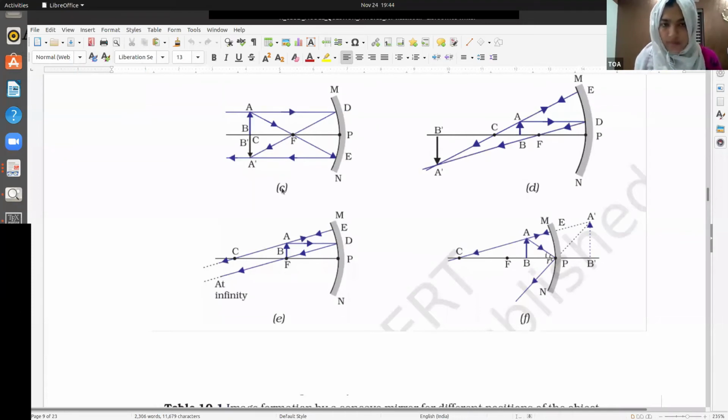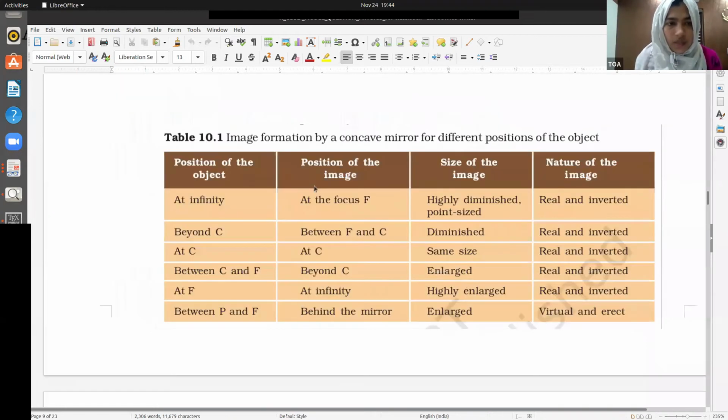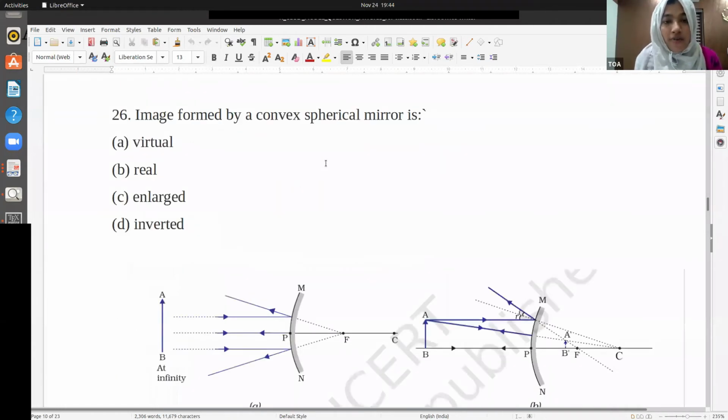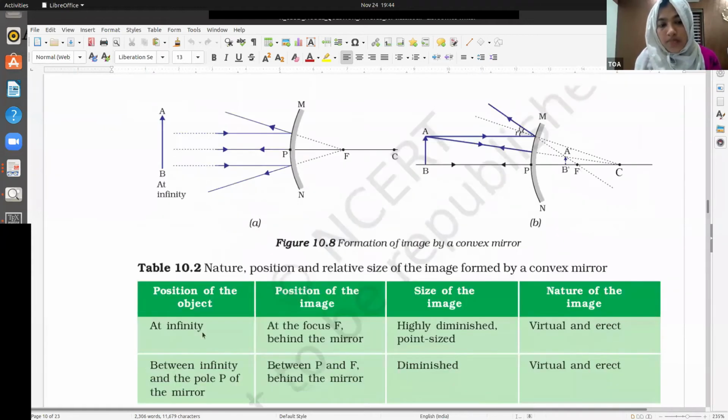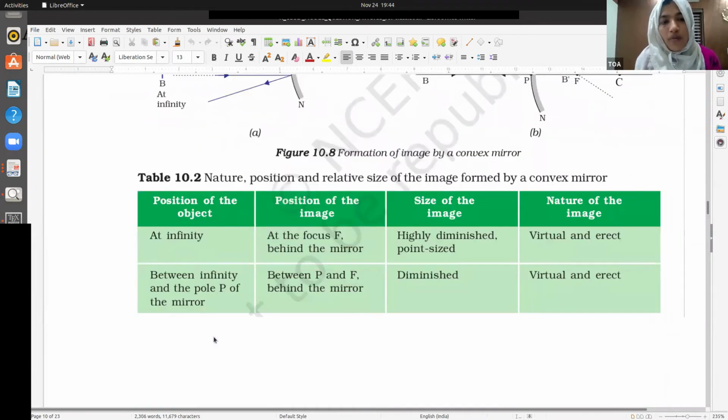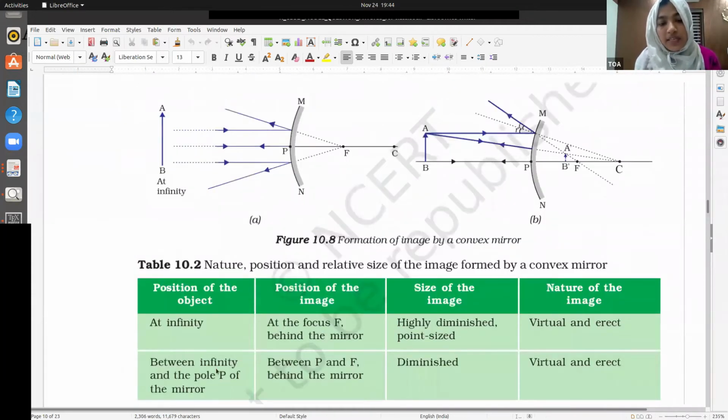Okay, C situation. Now, the image formed by a convex spherical mirror is... So this is the situation. When it is a convex spherical mirror, we have only two things, like when the object is placed at infinity or when the object is placed between infinity and the pole. These are the only two situations here. Like we don't have different situations like a concave mirror. So when it is placed at infinity, you get a virtual image.